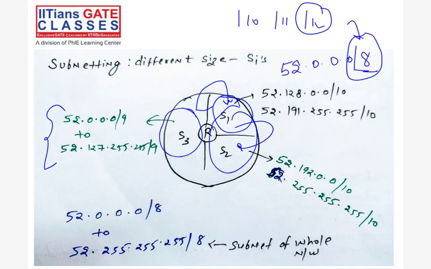Okay. Now I divide it into 2 subnetworks. Dividing into 2 subnetworks means 2 raised to power 23 IP addresses go to S3, and 2 raised to power 23 go to S1 plus S2 in total. That S1 and S2 I divide into two subnets. So S1 and S2 are again divided, giving subnets of different sizes. See, the first one I divide in half. Half means 52.0.0.0 to 52.127.255.255, that much. Now what am I doing here? Why 9?